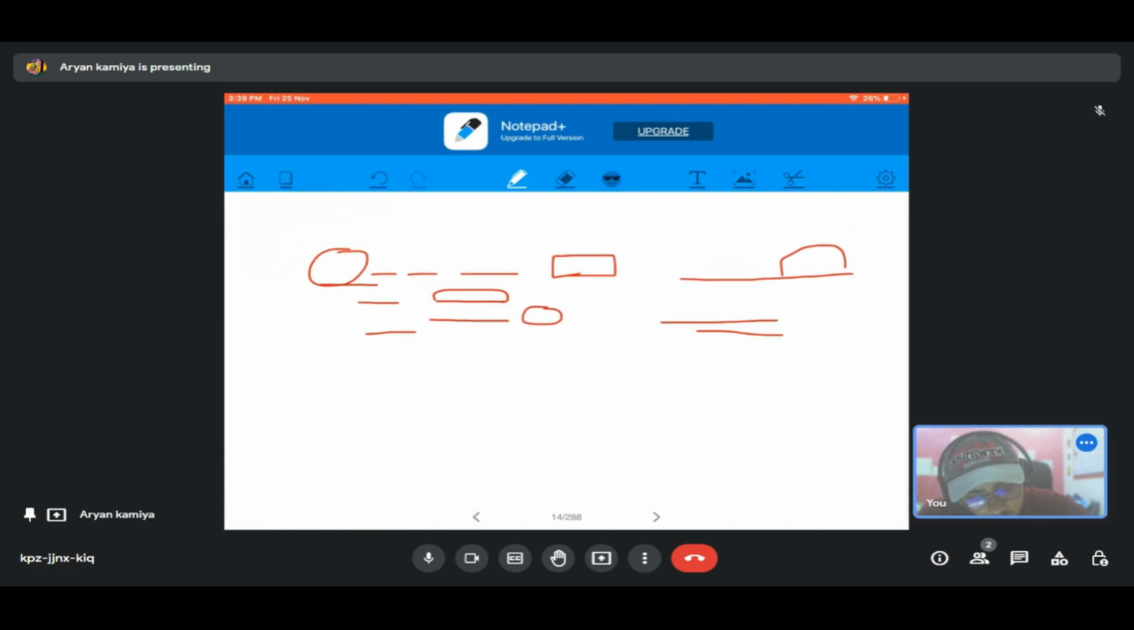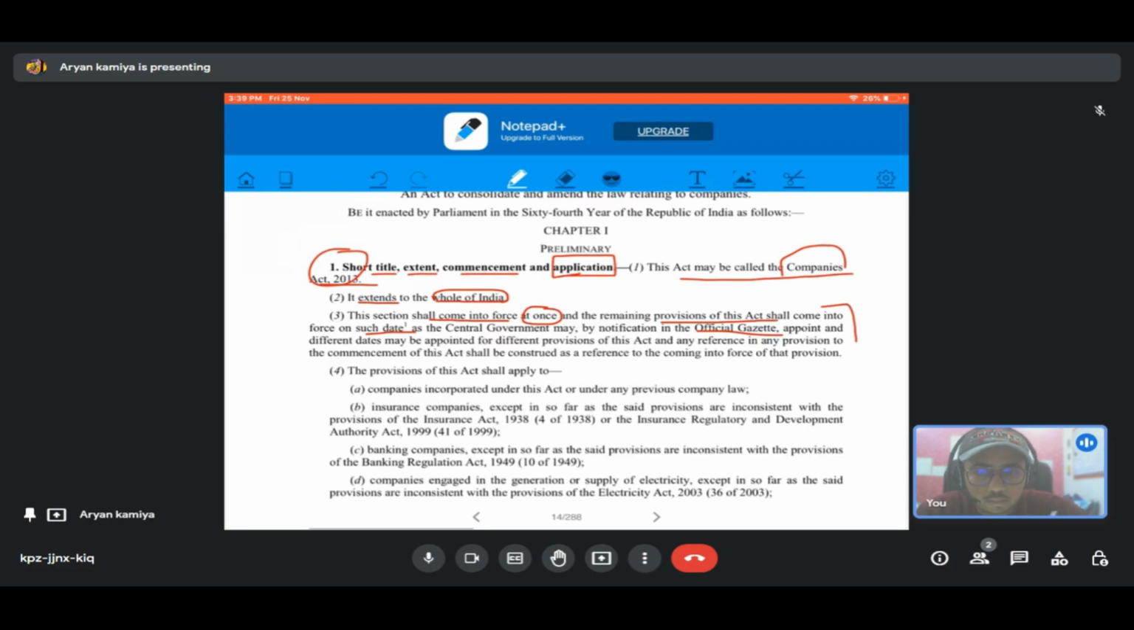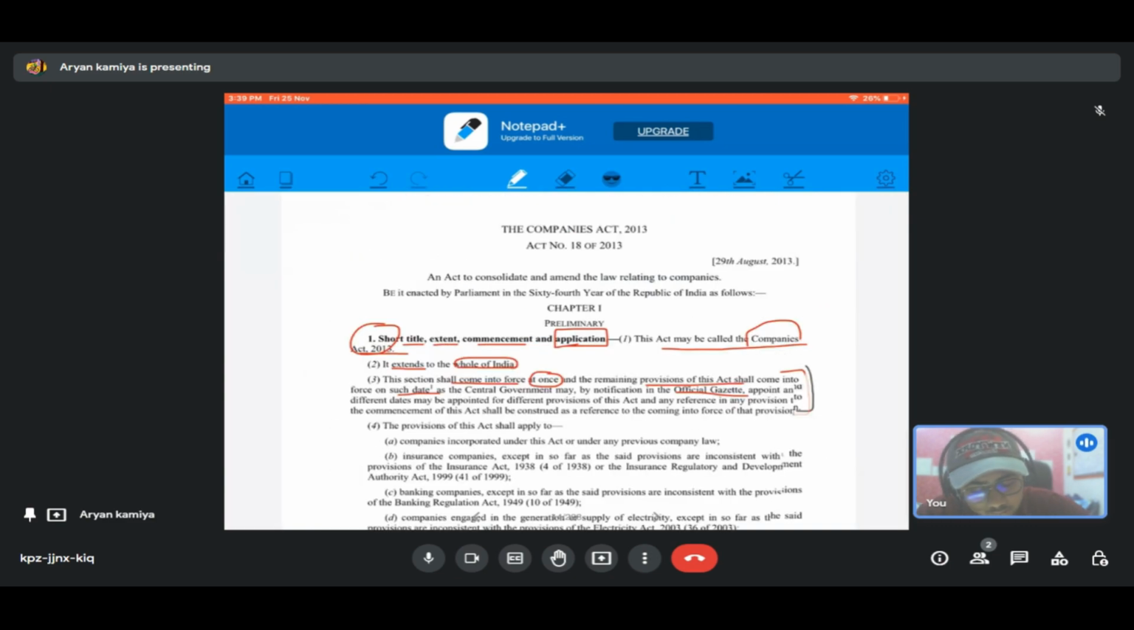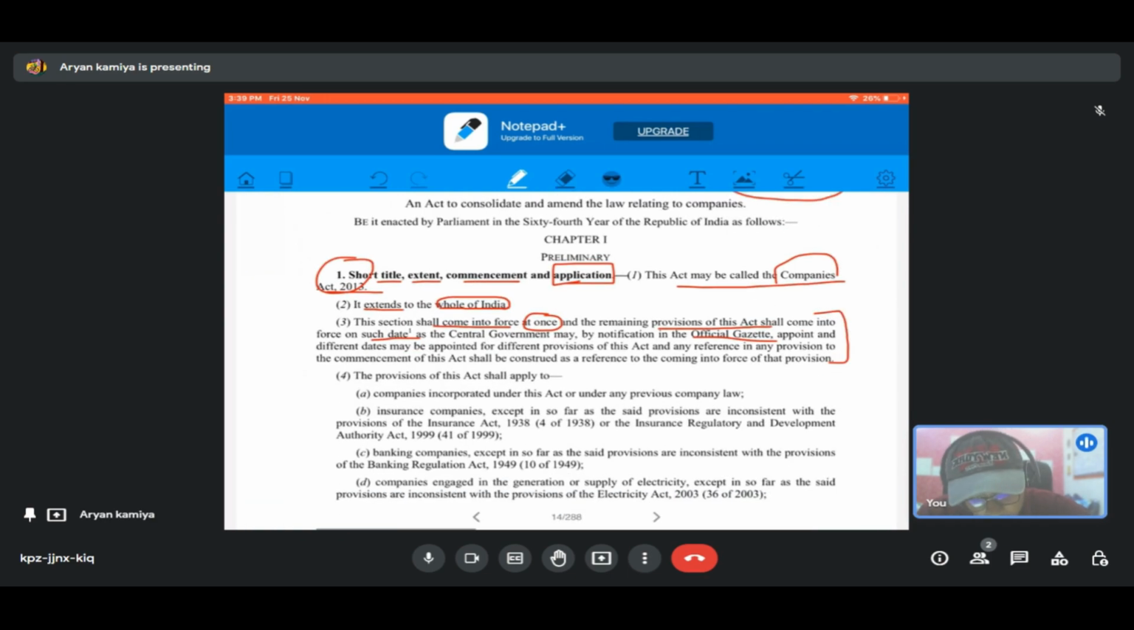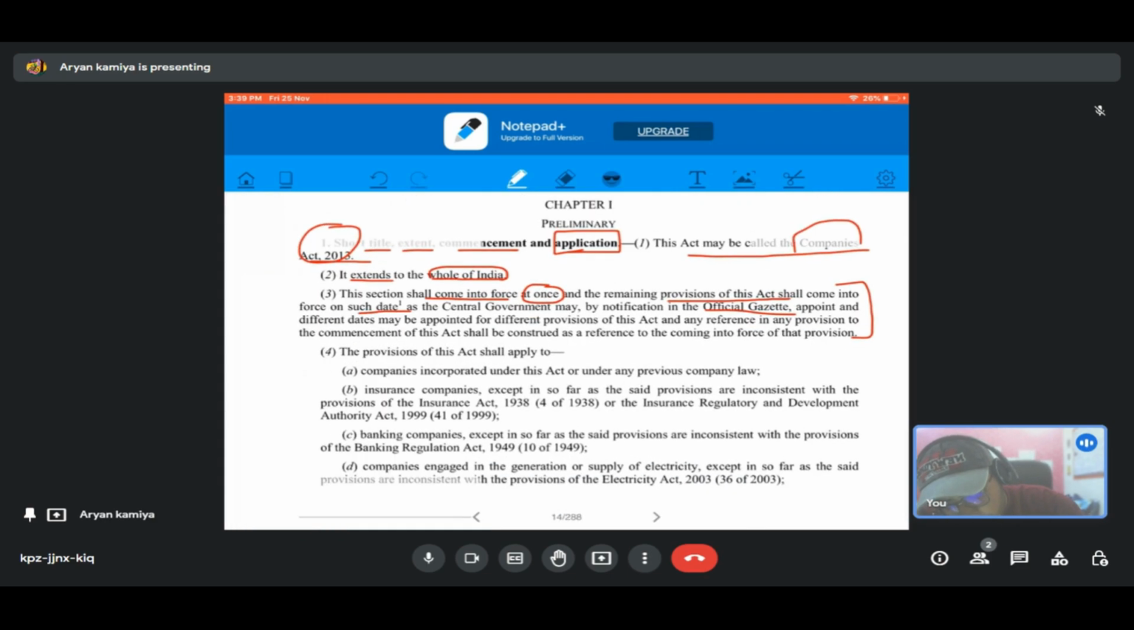It means that this section, section number 1, came into force when the Companies Act came into force, and the Companies Act came into force on 29th August 2013, and the rest of the provisions will come into force as the Central Government will notify in the official gazette. Official gazette is the legal newspaper of India. So different dates may be appointed for the different provisions.